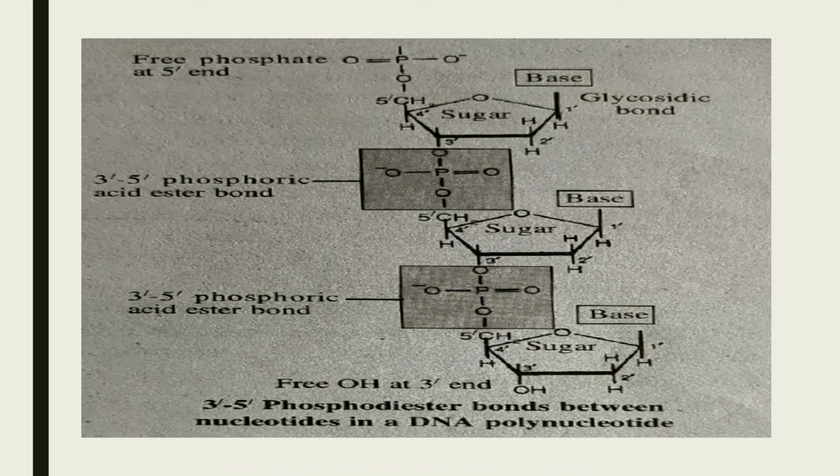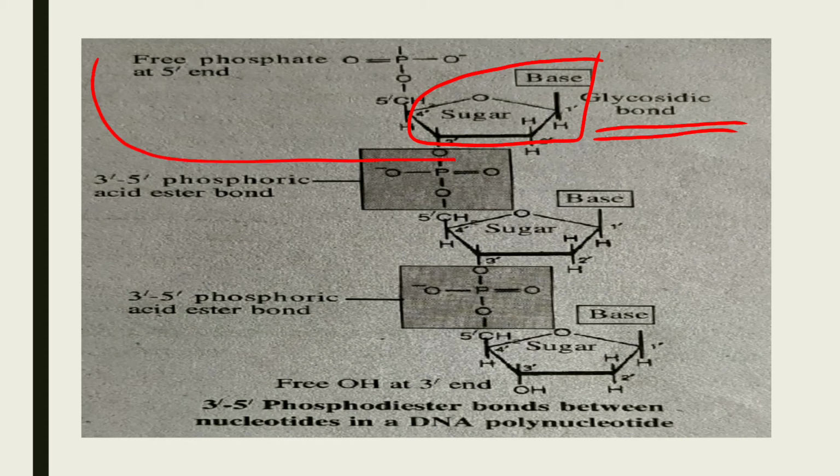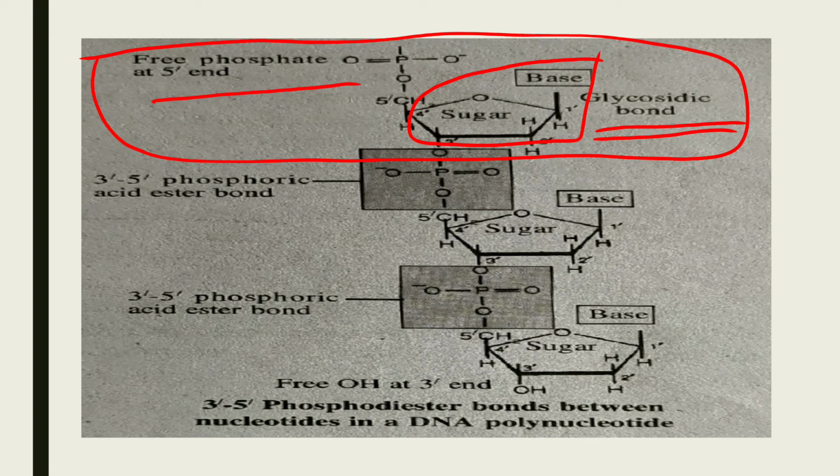Nucleoside means base plus pentose sugar, and its bond is a glycosidic bond. Nucleotide means base plus sugar plus phosphate group, and this bond is a phosphoester bond. See the second phosphate group.